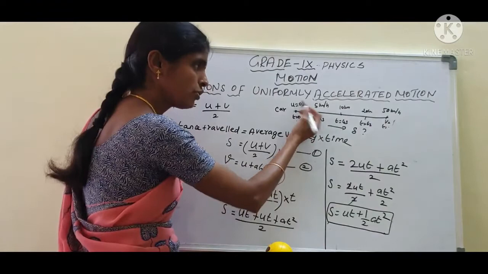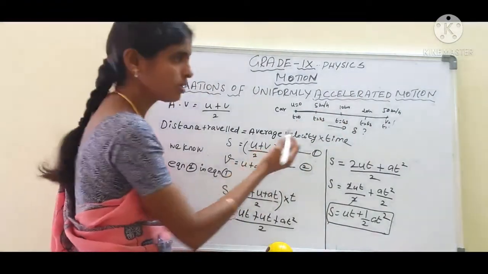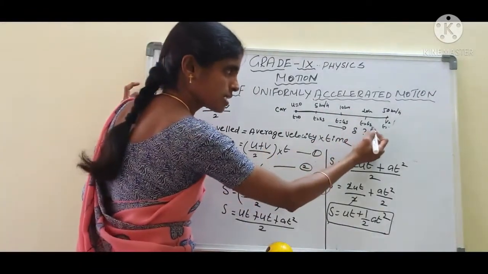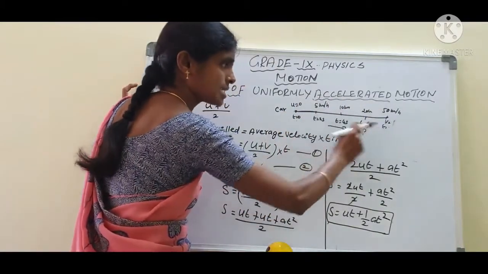At t equal to 0, u equal to 0. At t equal to 2 seconds, it is 5 km/h. At t equal to 4 seconds, it is 10 km/h. At t equal to 6 seconds, it is 20 km/h. So the velocity increases uniformly.